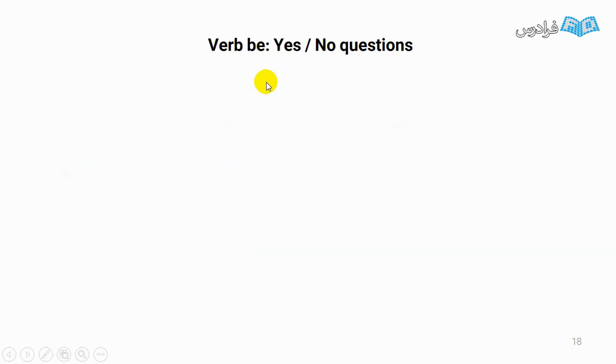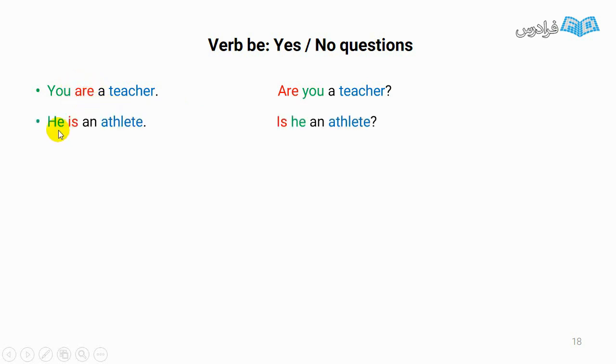Now we want to talk about yes-no questions. Look at this sentence. You are a teacher. If I want to use this sentence to make a yes-no question, what happens? Are you a teacher? It's enough to replace the subject with the verb be. Look at this one. He is an athlete. I can replace is and he to make a yes-no question.